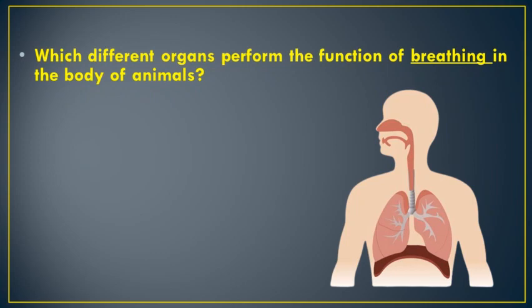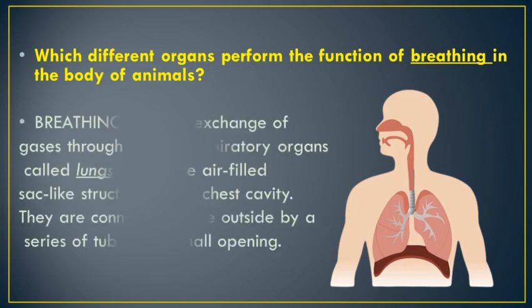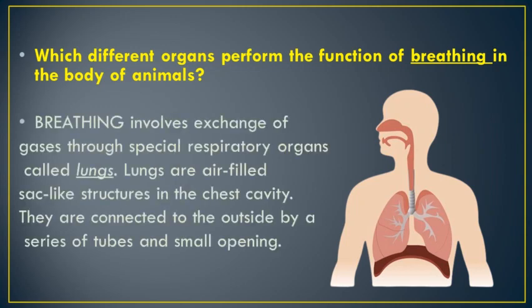Now which organs perform the function of breathing in the body of animals? Breathing means taking oxygen inside and breathing out carbon dioxide. For this, which organs are used? Breathing involves exchange of gases through special respiratory organs called lungs.